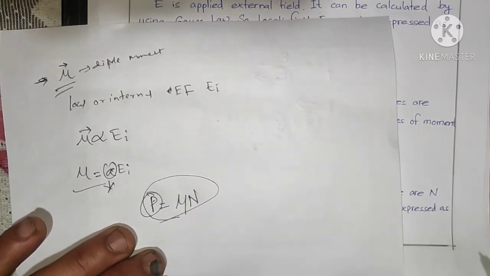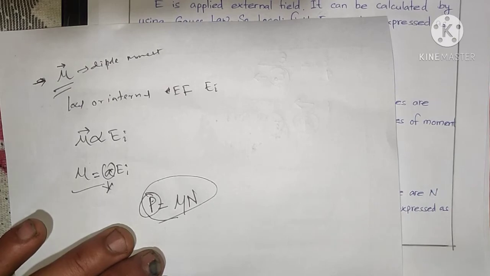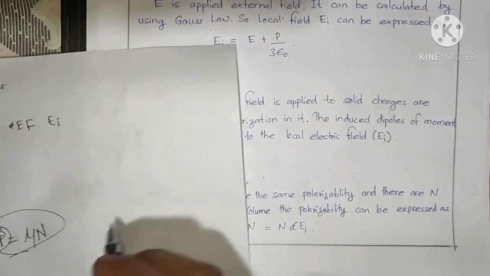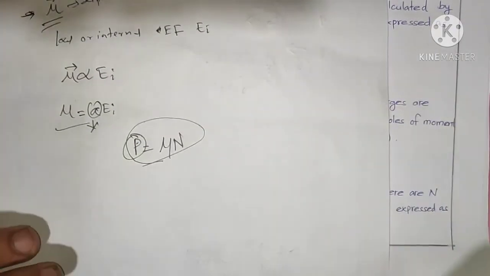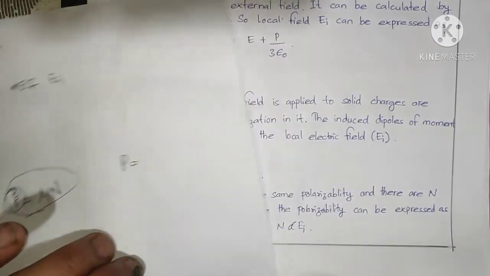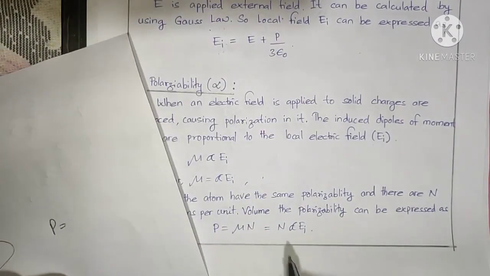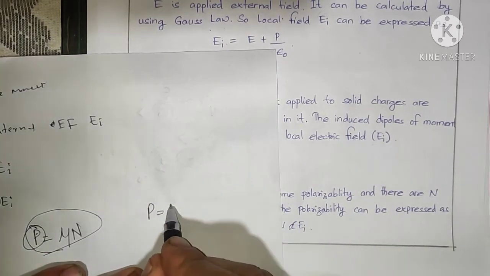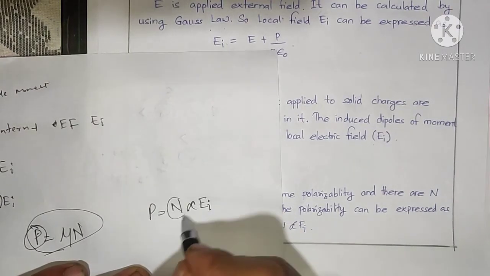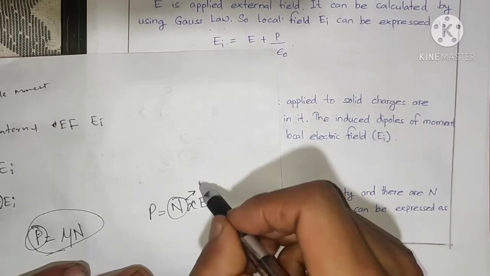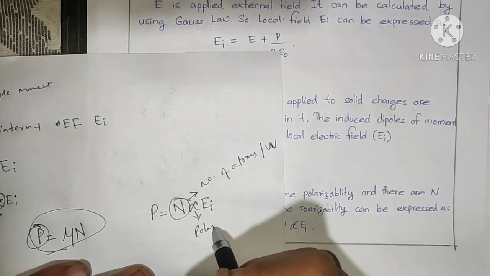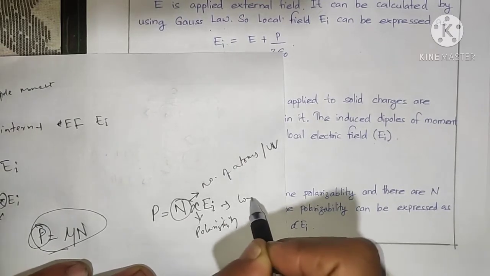Since mu equals alpha EI, P equals n alpha EI, where n is the number of atoms per unit volume, alpha is the polarizability, and EI is the local or internal field.